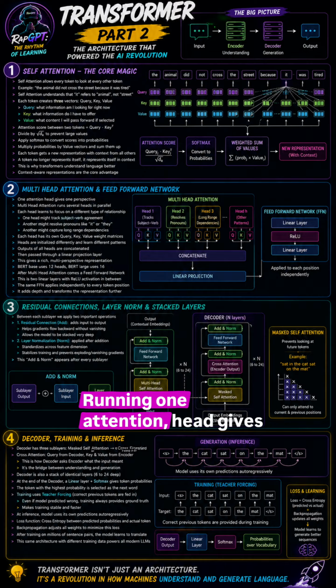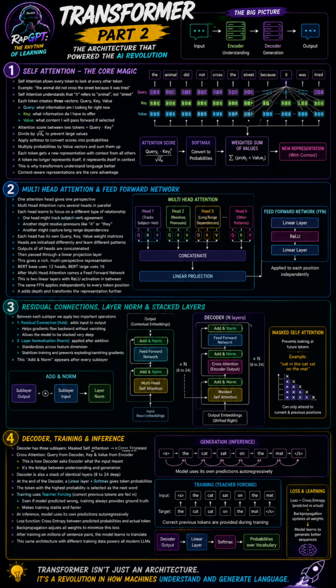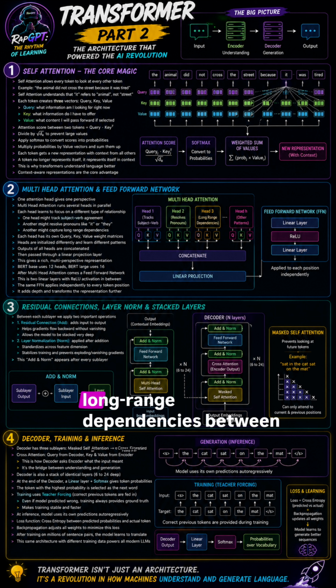Running one attention head gives one perspective on the sentence. Multi-head attention runs several attention heads at the same time. Each head learns to focus on a different type of relationship. One head might track subject-verb agreement across the sentence. Another head might resolve pronoun references like it or they. Another head might capture long-range dependencies between clauses.